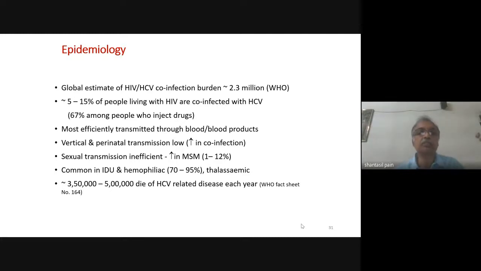Similarly, sexual transmission is inefficient in immunocompetent individuals, but it is increased in patients who are HIV co-infected. It is common in IDUs, hemophilics and thalassaemics. Another group of population who are susceptible are those undergoing routine hemodialysis.